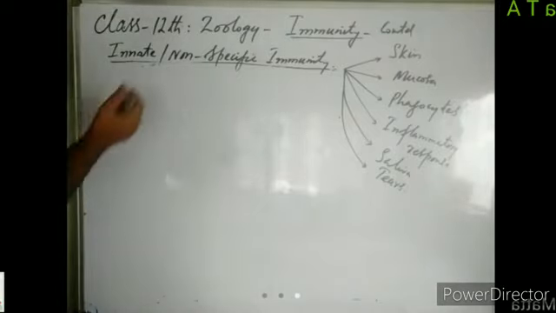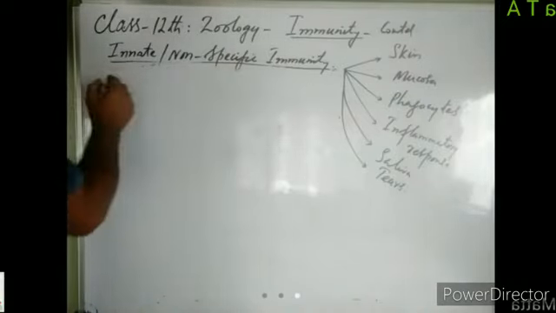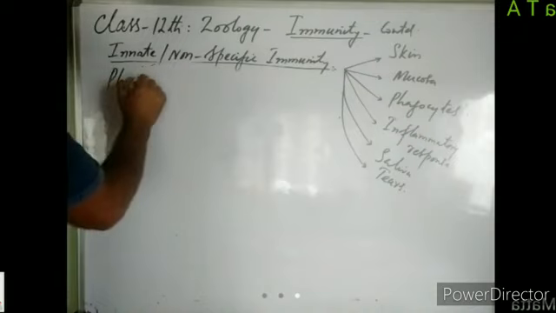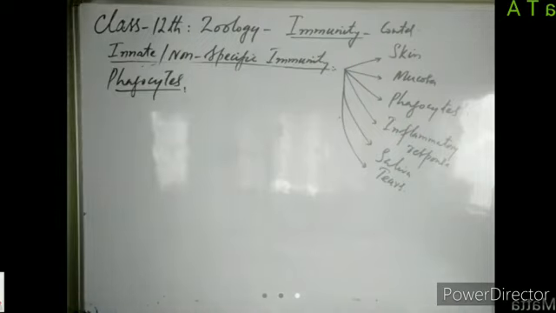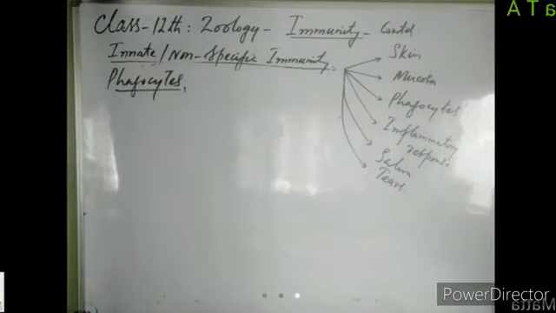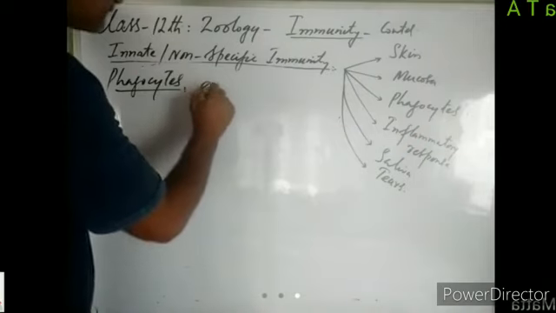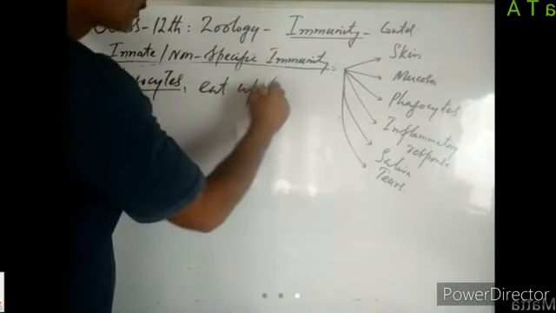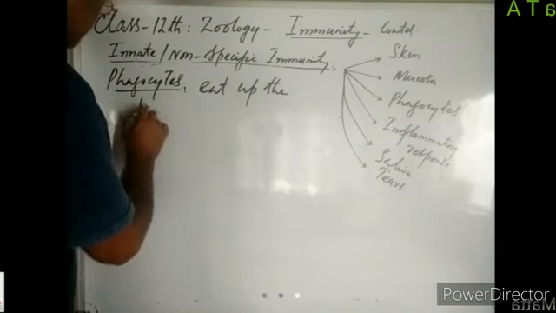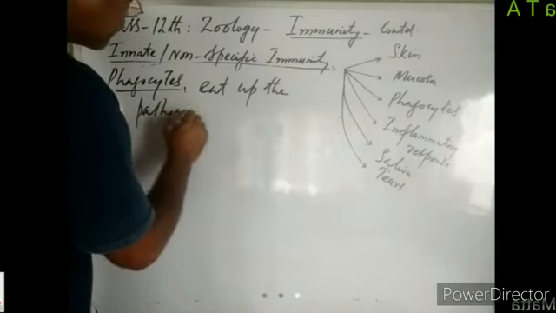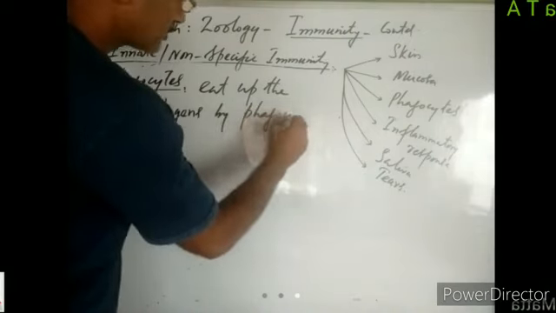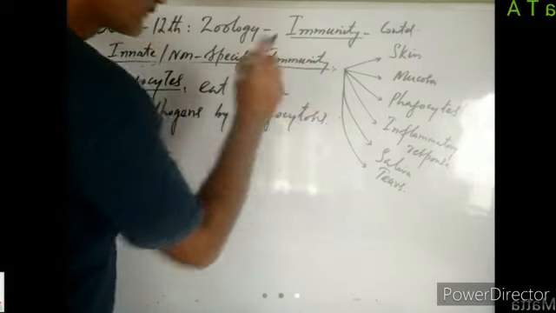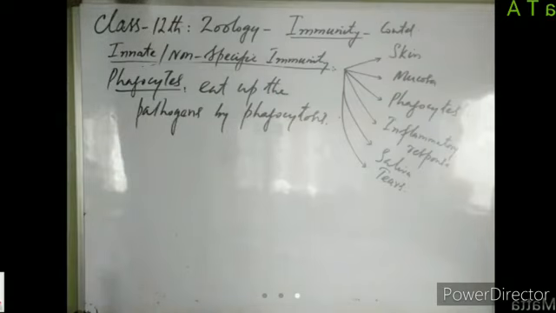So another component of innate or non-specific immunity is phagocytes. So what are these cells? These phagocytes are the cells which eat up the pathogens by phagocytosis. So these are the cells which eat up the pathogens by the process of phagocytosis.